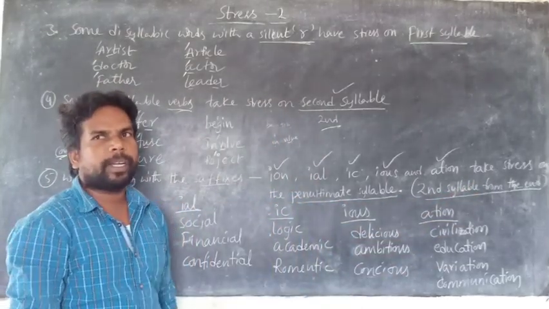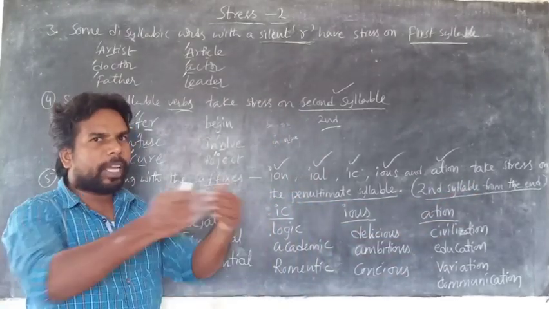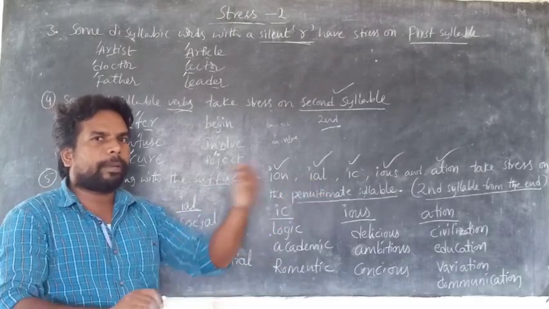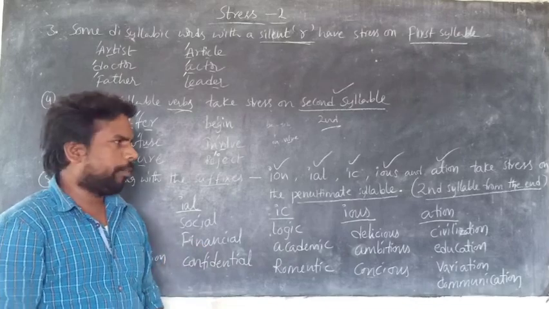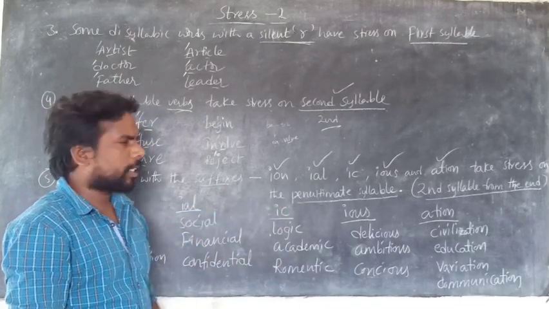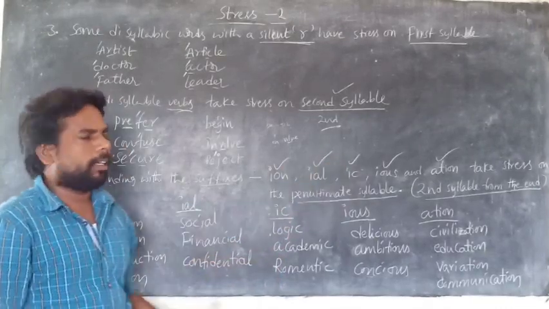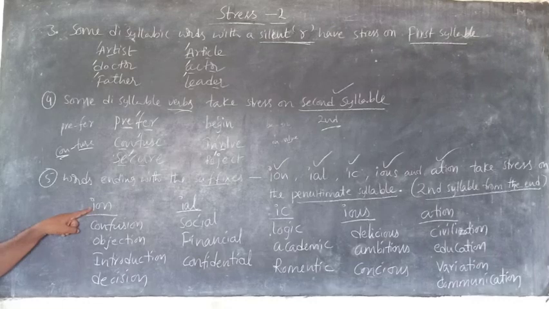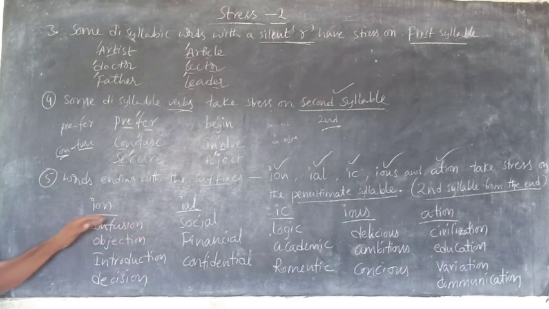What is the penultimate syllable? The second syllable from the end, not from the starting, from the end. All these suffixes take stress on the second syllable from the end. The first suffix is ION. Words ending with ION, no matter how many syllables, take stress on the second syllable from the end. Confusion.